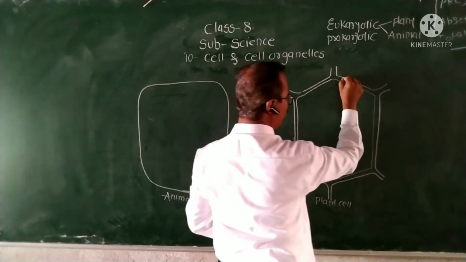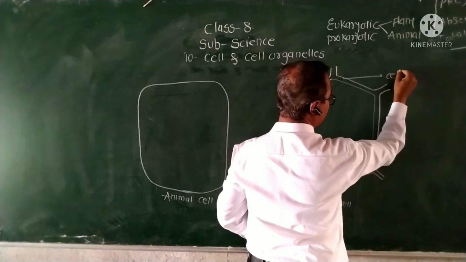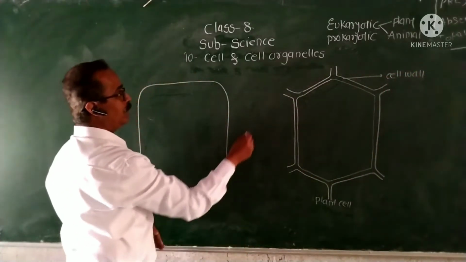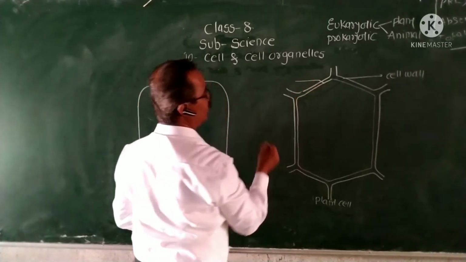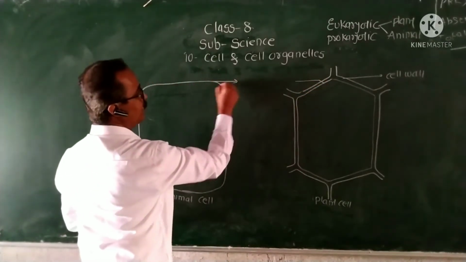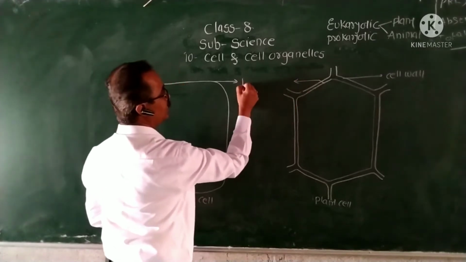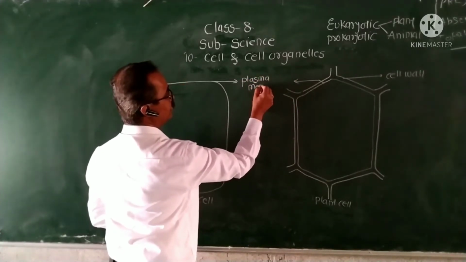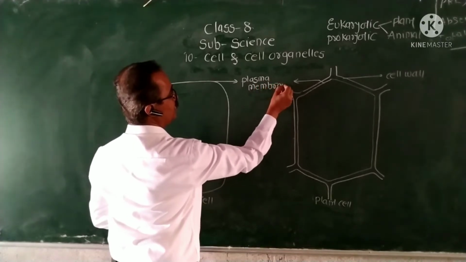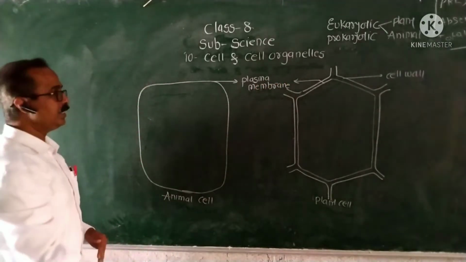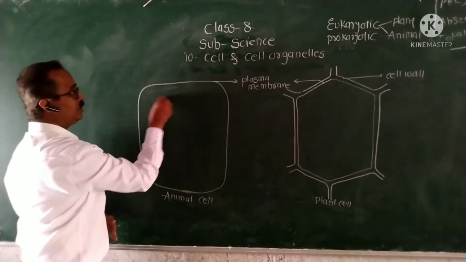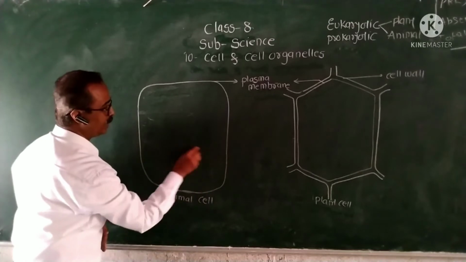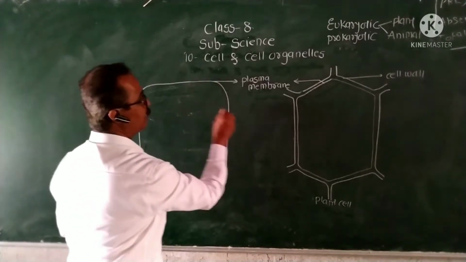The outermost covering is known as the cell wall, and the inner covering, which is also present in the animal cell, is known as the plasma membrane. Inside the plasma membrane there is a ground substance present in the animal cell as well as the plant cell.